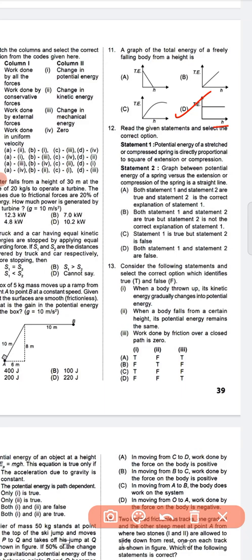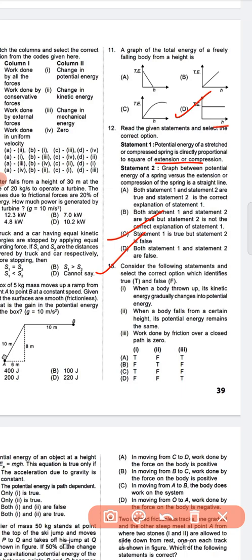Read the given statements, question number 12, and select the correct option. Statement 1: potential energy of a stretched or compressed spring is directly proportional to the square of extension or compression. Statement 2: the graph between potential energy of a spring versus the extension or compression of the spring is a straight line. So question number 12, option C is the correct answer. Statement 1 is true but statement 2 is false.